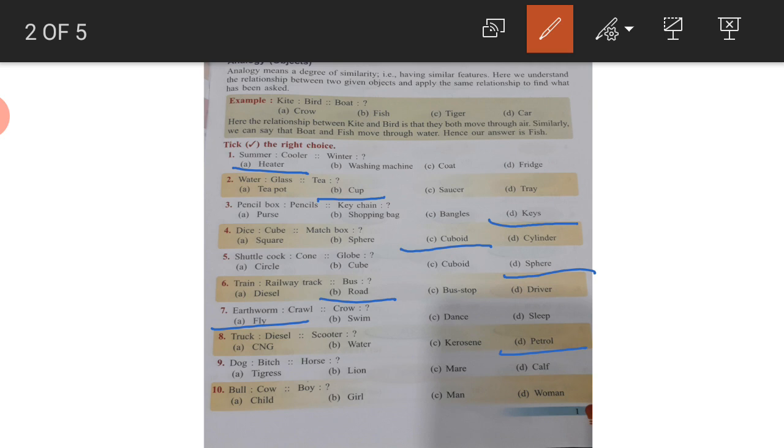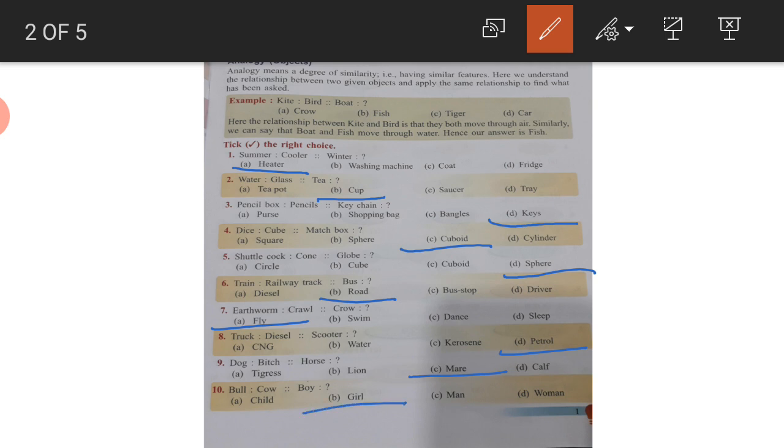Dog, bitch, horse. What? Dog's female is bitch. Horse's female is tigress, lion, mare or calf? Mare. Horse's female is mare. Now the last one, bull, cow, boy, child, girl, man. You have to find the female. Bull, cow, boy, girl.